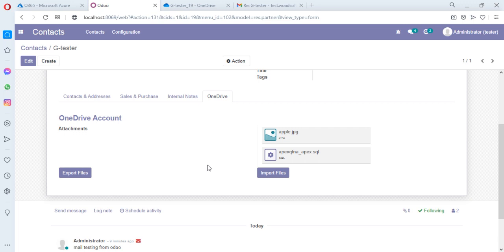So there are 5 components we have integrated in the Office 365 connector. Number 1, contacts, task, calendar, emails, and OneDrive.